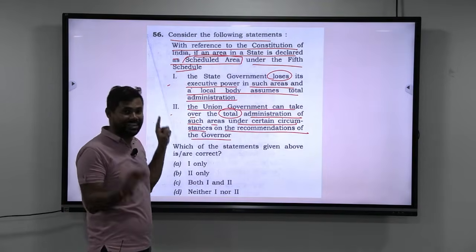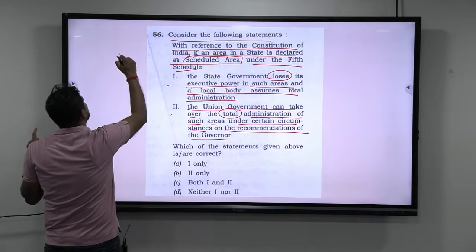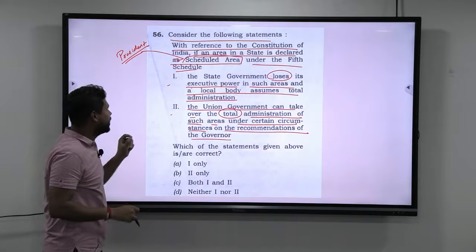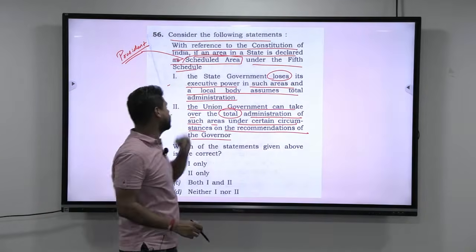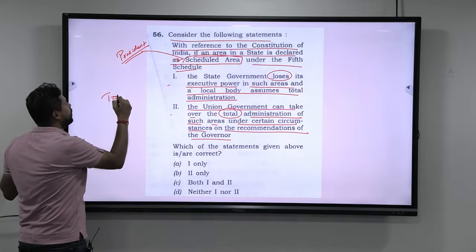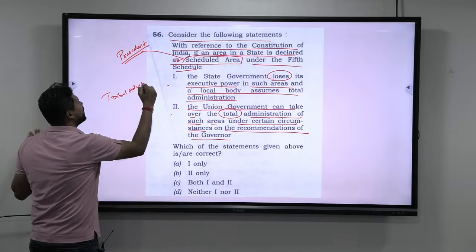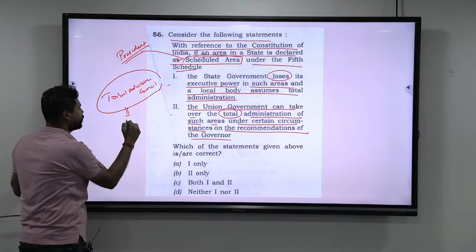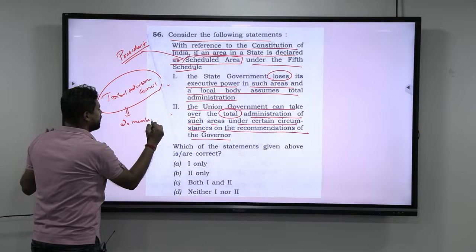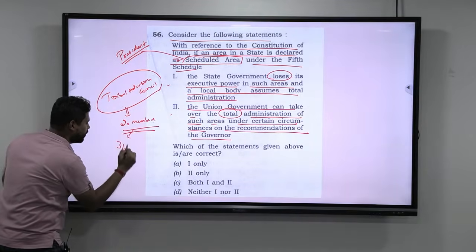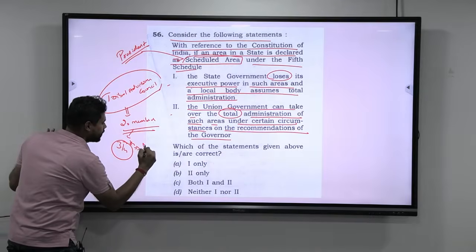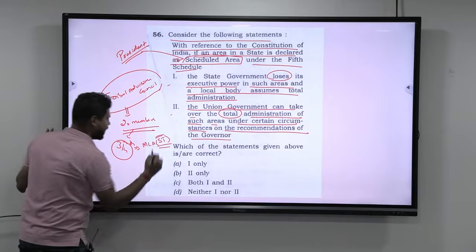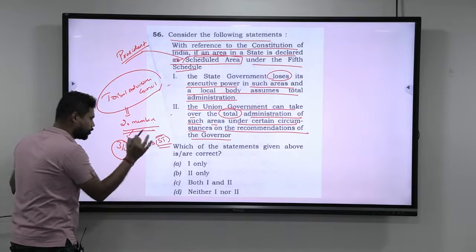See, when they declare an area scheduled area, who will declare it? It is the president. The president can declare an area as scheduled area. Now, when the president declares an area as scheduled area under the 5th schedule, you have to form something called the Tribal Advisory Council. This council consists of 20 members. Amongst these 20 members, 3/4 of the members should be MLAs who belong to those tribes.